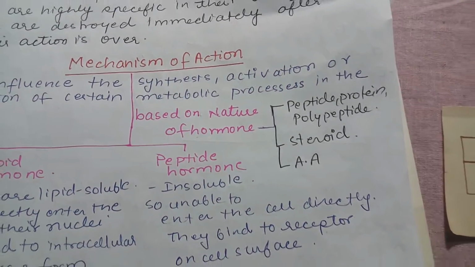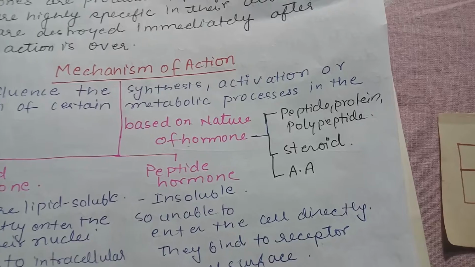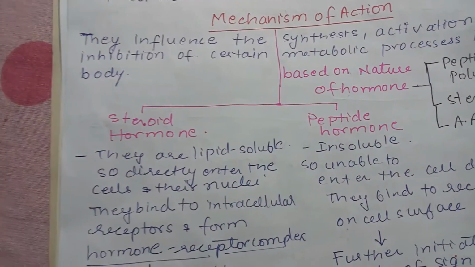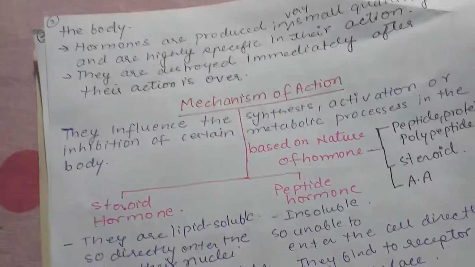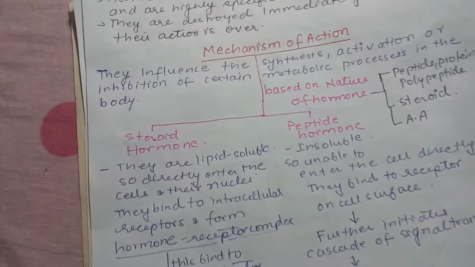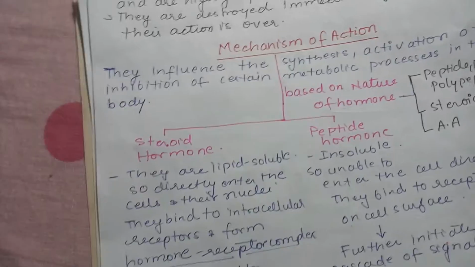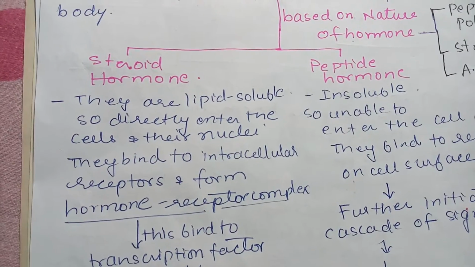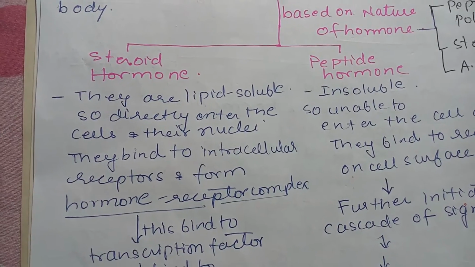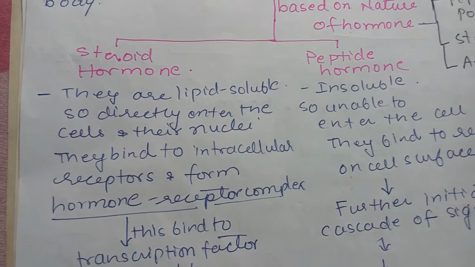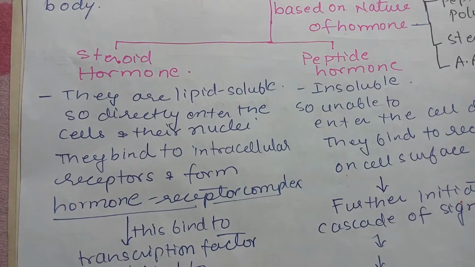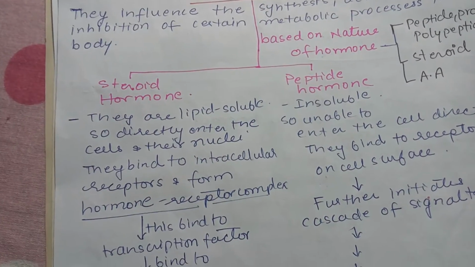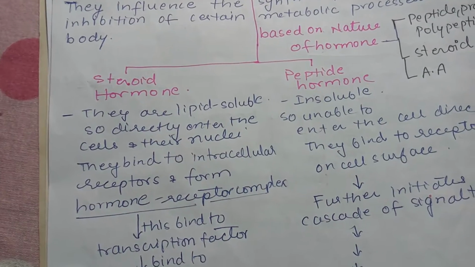We'll be discussing this structure part in the chapter on biomolecules. Right now we'll just discuss steroid and peptide hormones, and how they carry out their mechanism of action. Steroid hormones are lipid soluble. You know that the cell membrane is made up of a bilipid layer. They are lipid soluble, so they can directly enter the cell, because the membrane is made up of a bilipid layer, so there is no problem.